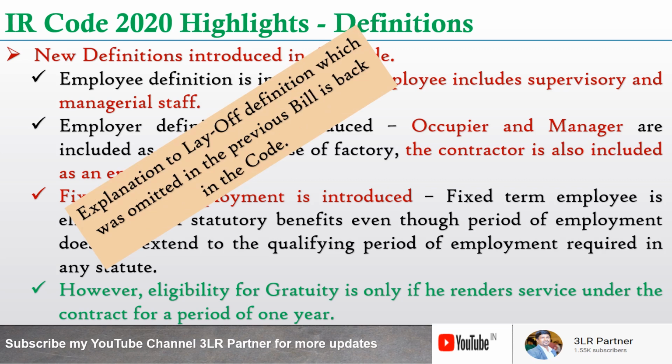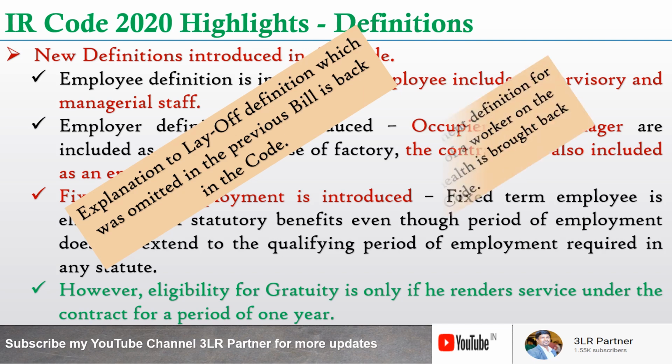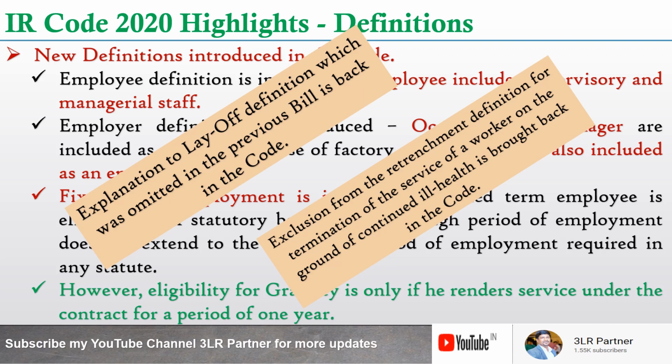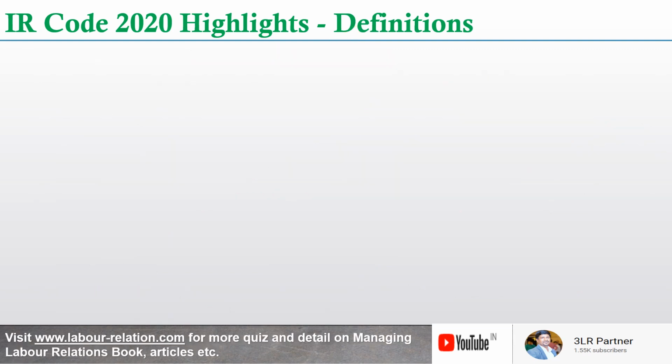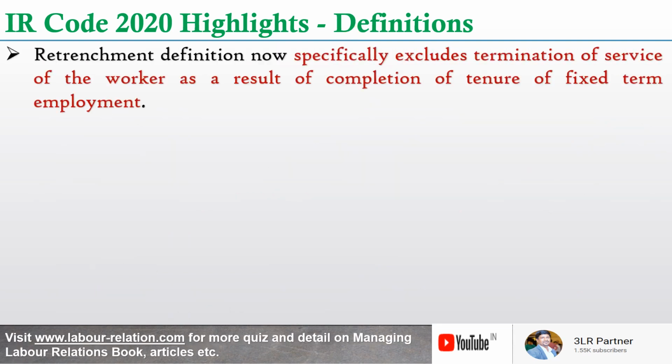And the explanation to the layoff definition, which was omitted in the previous bill, is now back in the code. And similarly, the exclusion from the retrenchment definition for termination of the service of a worker on the ground of continued ill health is brought back in the code, which was also omitted in the 2019 bill.